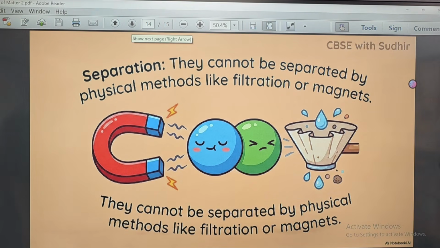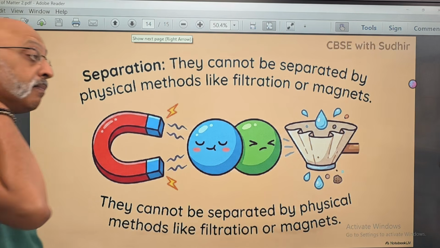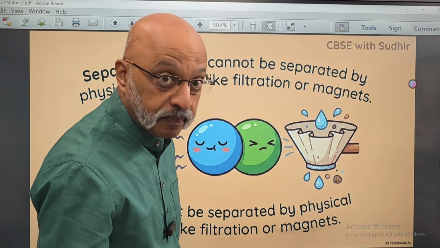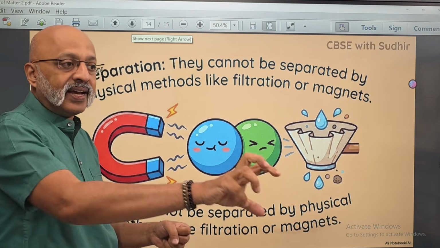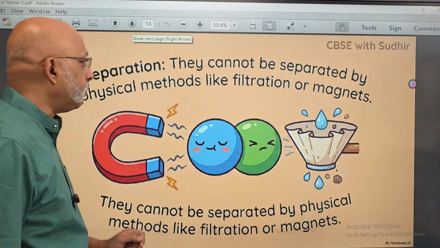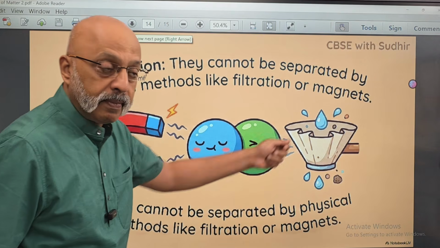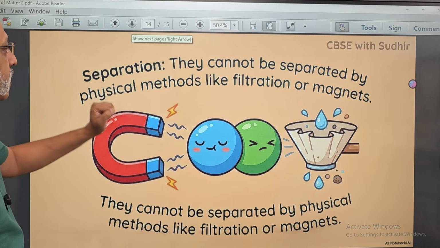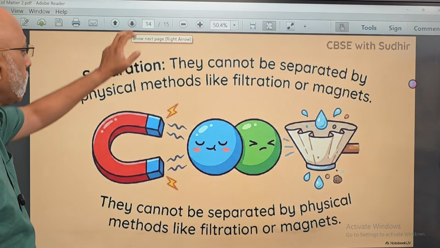They cannot be separated by physical methods. You need a method like electrolysis in order to separate it. But by physical methods like using a magnet or using other forms of extraction, like filtration or the magnetic method, you cannot separate a compound.